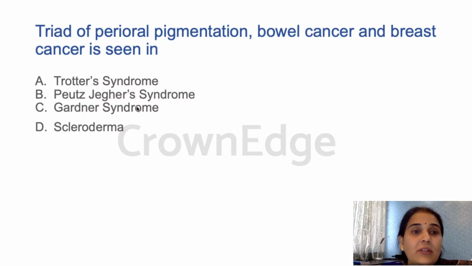Next question. Triad of perioral pigmentation, bowel cancer, and breast cancer is seen in Trotter syndrome, Peutz-Jeghers syndrome, Gardner syndrome, scleroderma. The answer is Peutz-Jeghers syndrome. By now, you all know the features of Peutz-Jeghers syndrome so well, which has mucocutaneous pigmentations. There are hamartomatous polyps, intestinal polyps, which can lead to bowel cancers. Then there is perioral pigmentation.